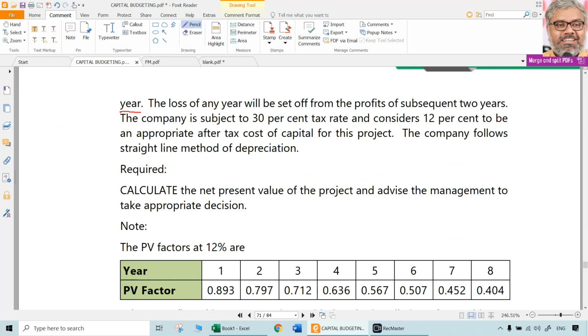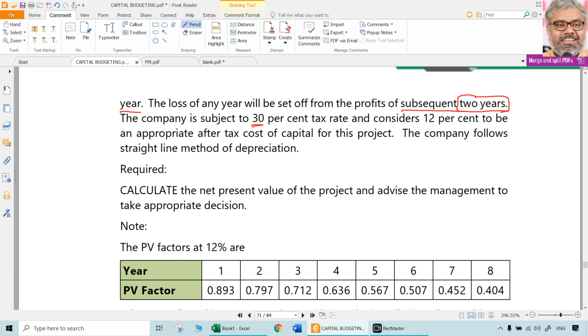The loss of any year will be set off from the profits of subsequent 2 years. Normally, again, we don't have to apply the Income Tax Act of India here. Whatever is given in the question, that has to be applied. If nothing is given, you can take an assumption. Normally, when there is a loss in 1 year, it can be generally carried forward for a period of 8 years as per Income Tax Act of India. But we don't care. As per this question, if there is any loss in one of the years, of course, there will not be any tax liability for that year. However, that loss of 1 year can be carried forward and set off in the next 2 years. That is given in the question.